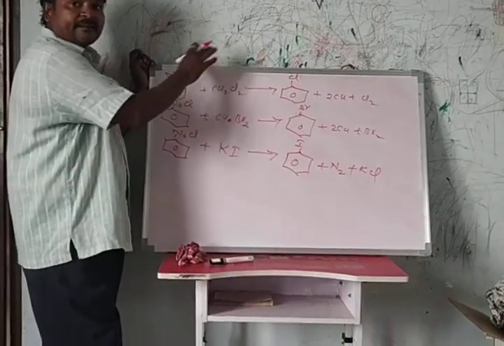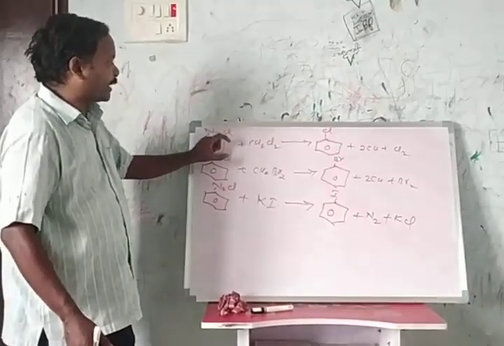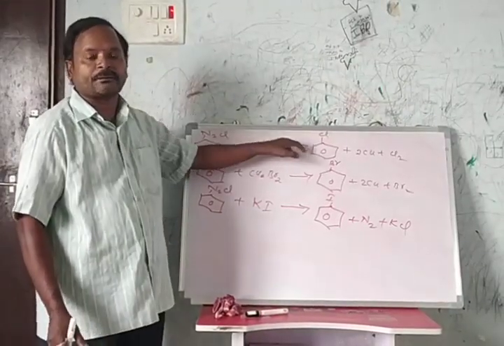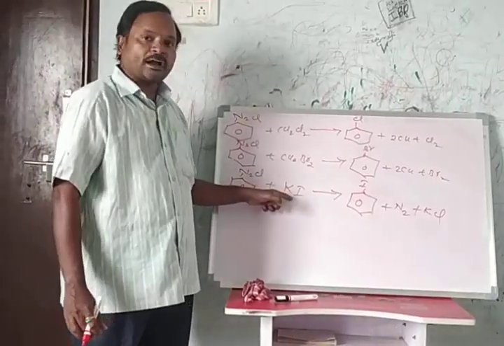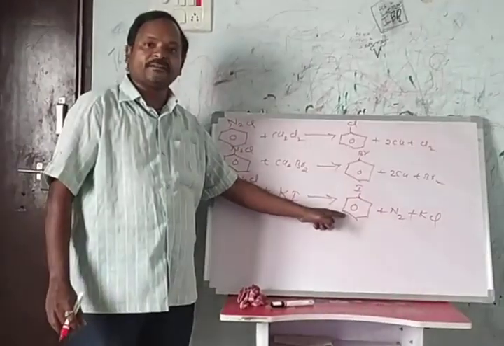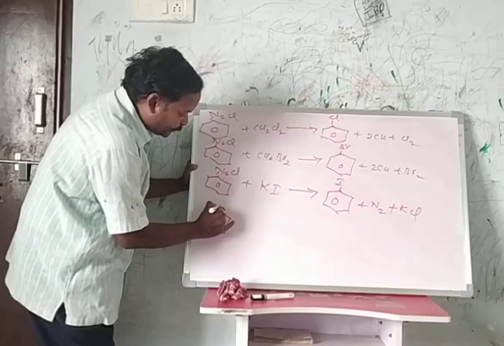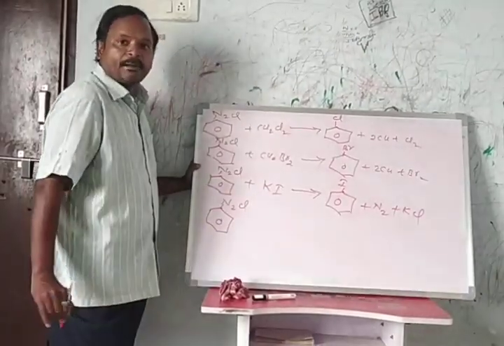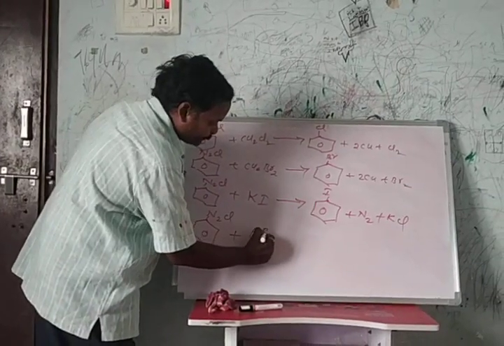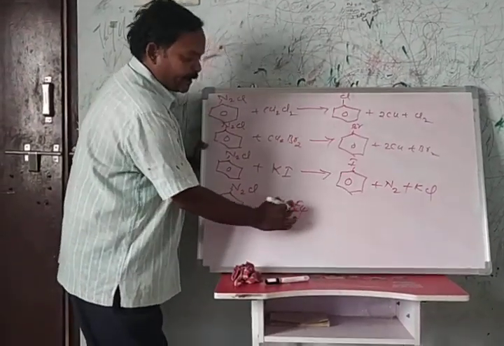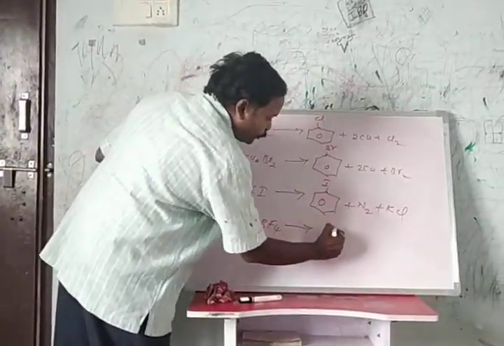These three reactions are called the Sandmeyer reaction. Benzene diazonium chloride reacts with cuprous chloride to form chlorobenzene, cuprous bromide forms bromobenzene, and potassium iodide forms iodobenzene. One more special reaction is there. When benzene diazonium chloride reacts with HBF4, hydroborotetrafluoride, it forms fluorobenzene.